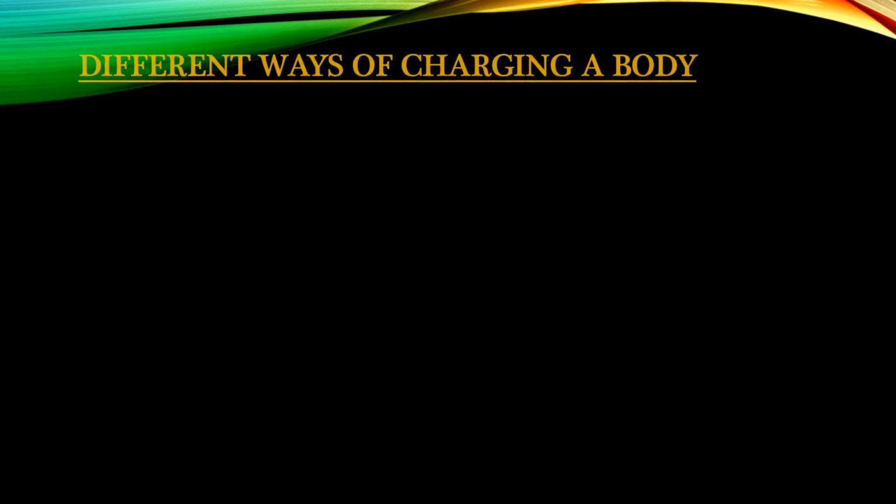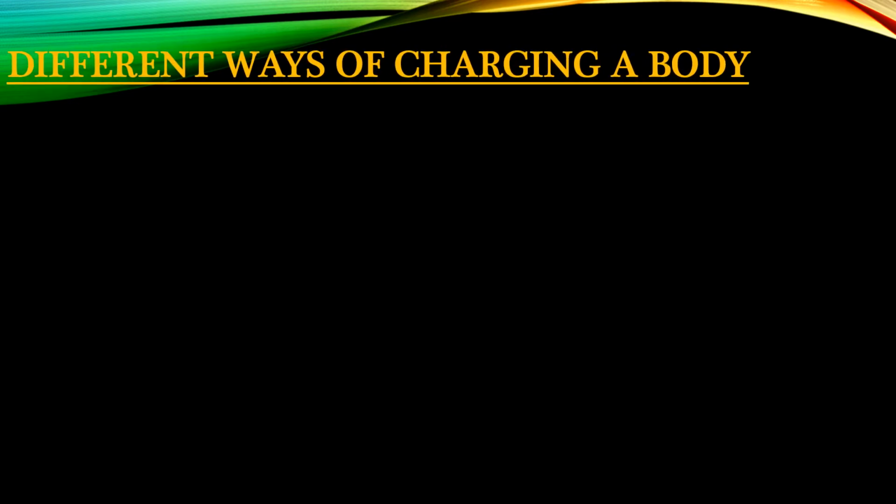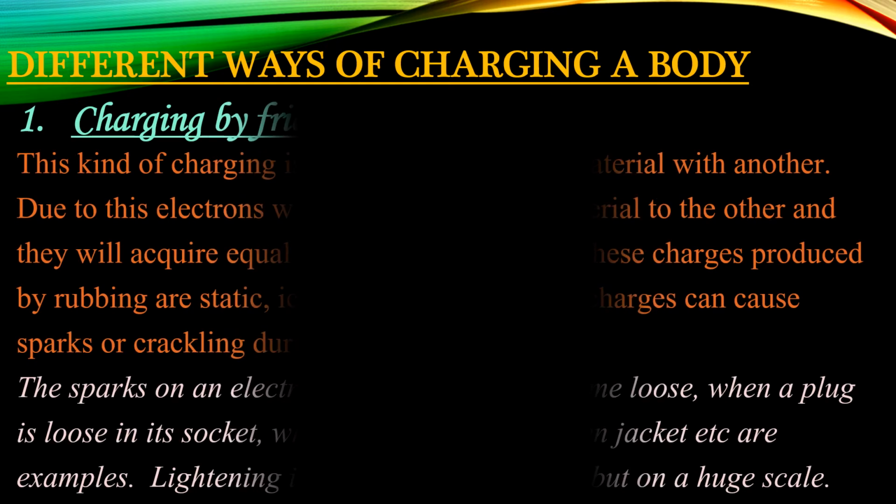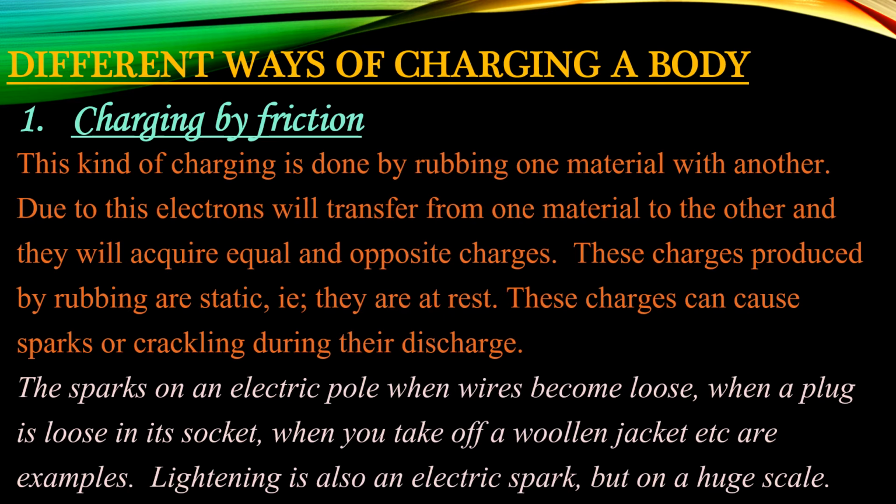Children, as discussed before, atoms usually have equal numbers of positive and negative charges. Therefore, they are electrically neutral. This is the reason why most of the objects around us are electrically neutral. But an electrically neutral object can be charged by using different methods. We will discuss these methods one by one. First is charging by friction. In this method, charging is done by rubbing one material with another.